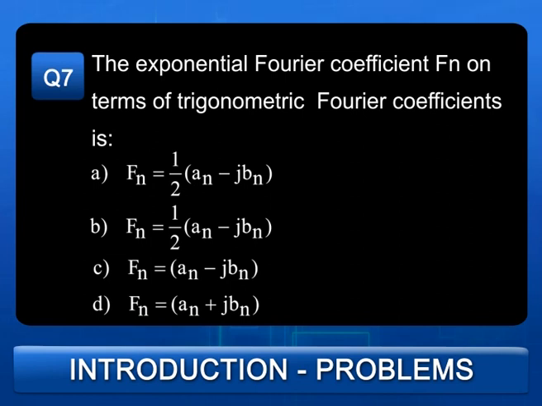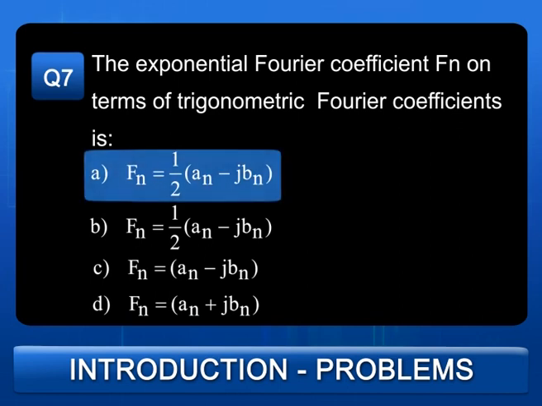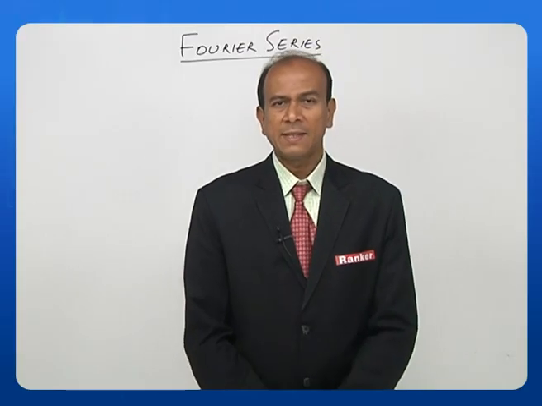Now let us look at the seventh question. In terms of trigonometric Fourier coefficients, the choices are as follows. A, Fn is equal to half of (An minus jBn). B, Fn is equal to half of (An plus jBn). C, Fn is equal to An minus jBn. D, Fn is equal to An plus jBn. And the answer is Fn is equal to half of (An minus jBn). Let us see the 8th question.